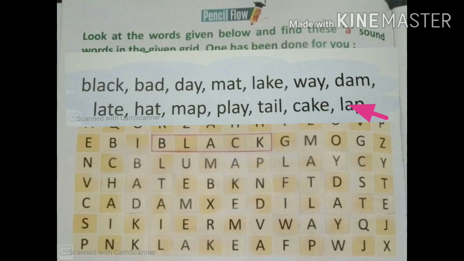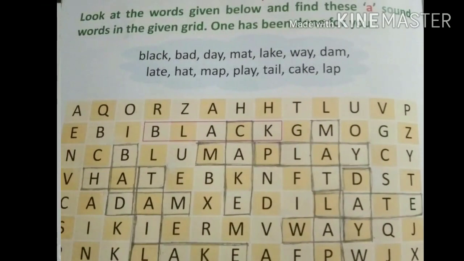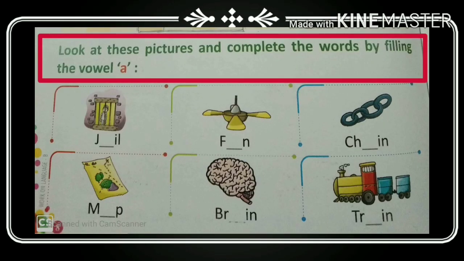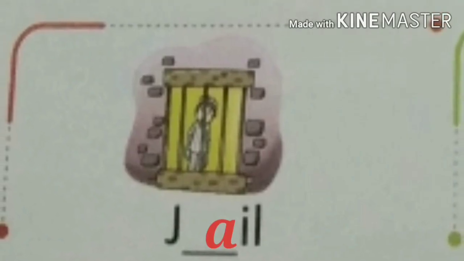After that, last, L-A-P, lap. And here it is, the last spelling, lap. Children, you have to complete this page with pencil only, like this. The next question is, look at these pictures and complete the words by filling the vowel A.